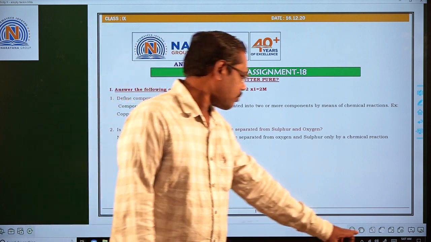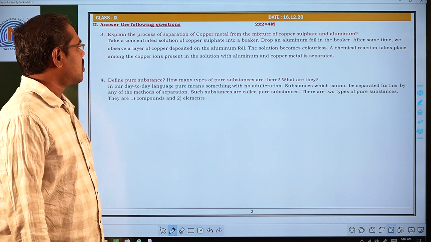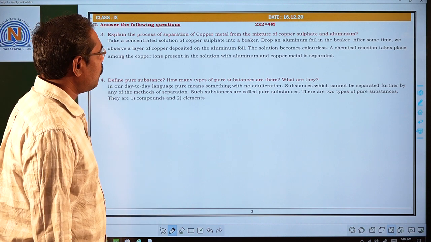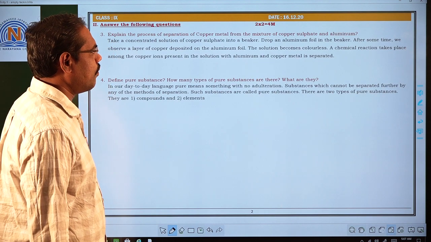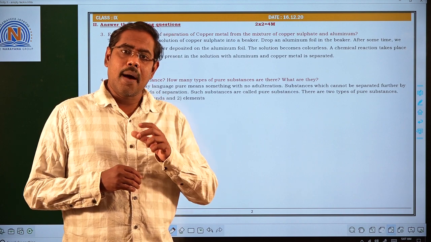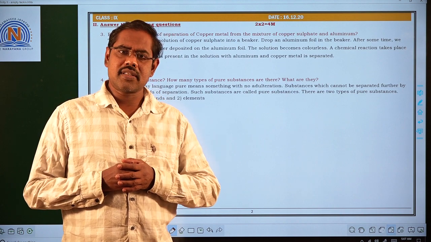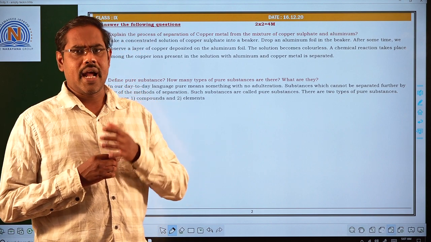Next, explain the process of separation of copper metal from the mixture of copper sulfate and aluminum. They are asking how we can separate the copper from copper sulfate with aluminum foil. This is one activity.